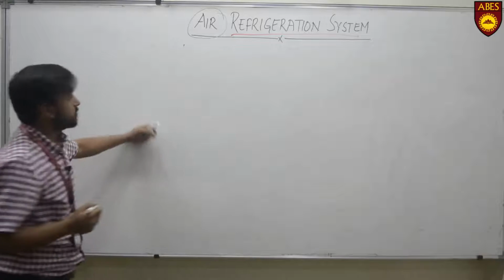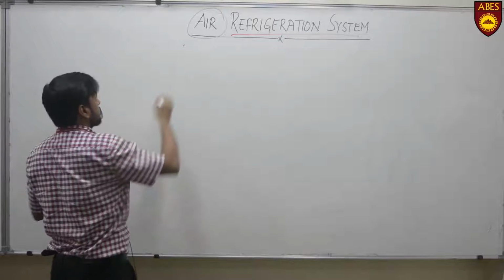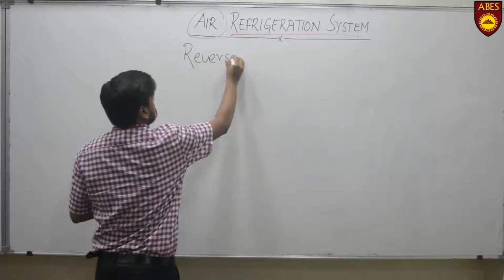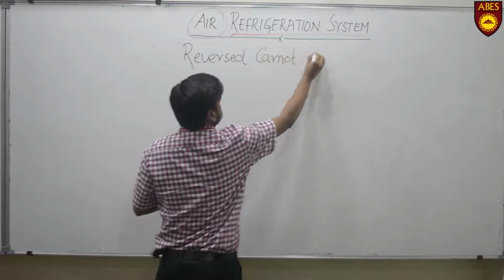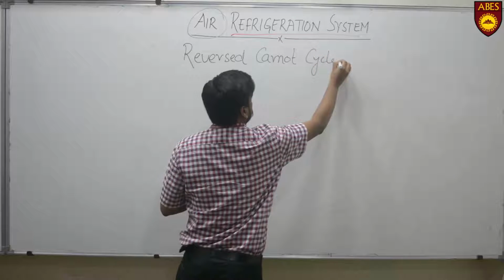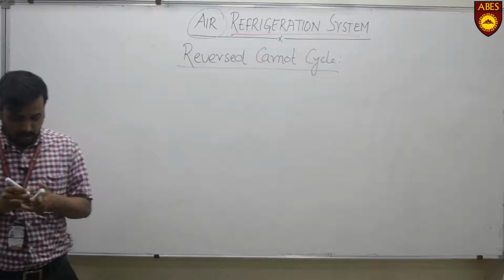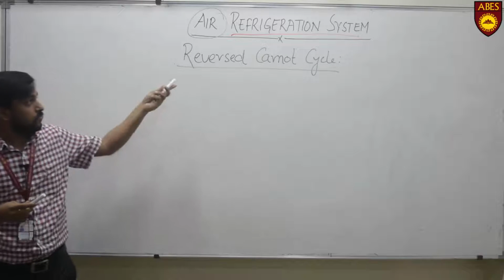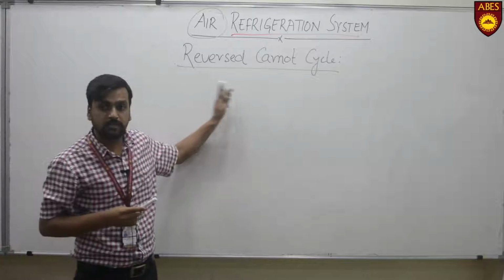So first we will start with reversed Carnot cycle. Before going to reversed Carnot cycle, first I will deal with the assumptions basically needed to find out the COP or anything. So first we will discuss the assumptions.